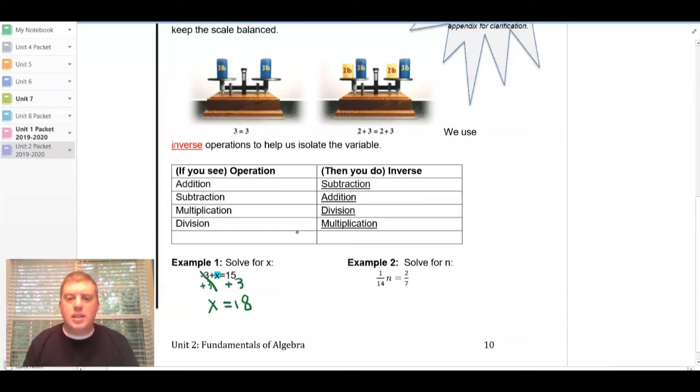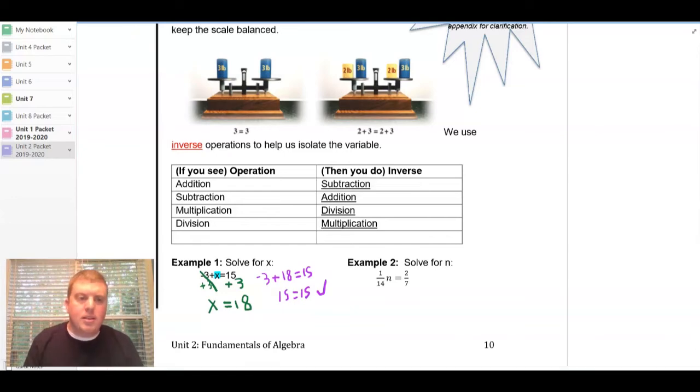And it's really easy to check these problems because all I have to do is take what I got and plug it back into the original equation. So my original equation was -3 plus x. So if I do -3, we said our x was equal to 18, so I would plug in 18 there, and it should equal 15. And if I do -3 and 18 added together, that does give me 15 equals 15. So I know that my answer is correct.